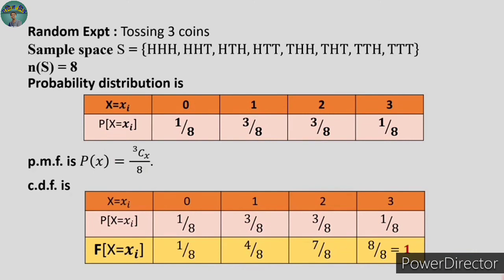So these are the basic things related to the probability distribution of a discrete random variable.